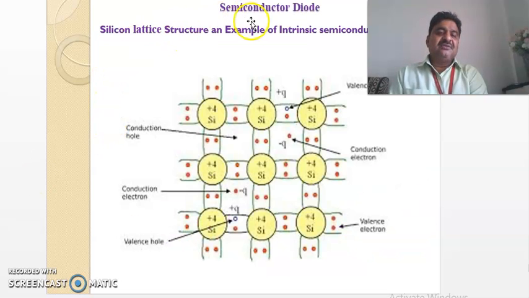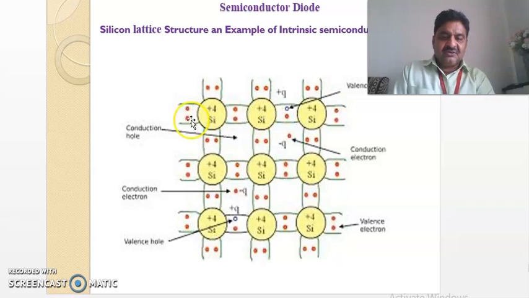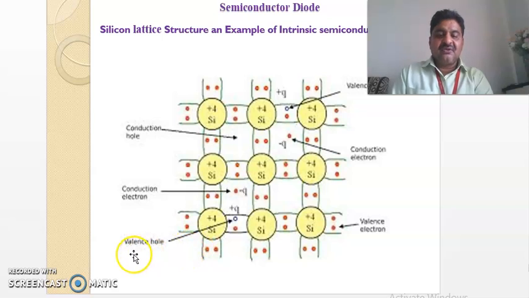The silicon lattice you see is an example of an intrinsic semiconductor. You see silicon here, Si4 here. Here a valence hole is there. Conduction electrons, these are the conducting electrons. Conduction holes here.